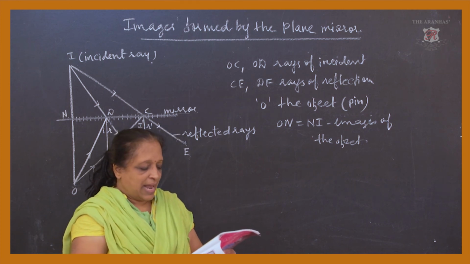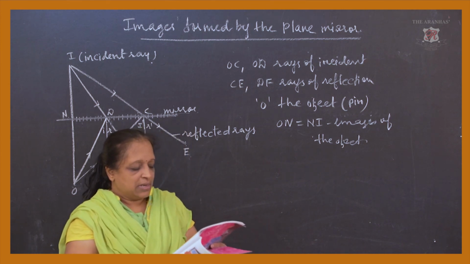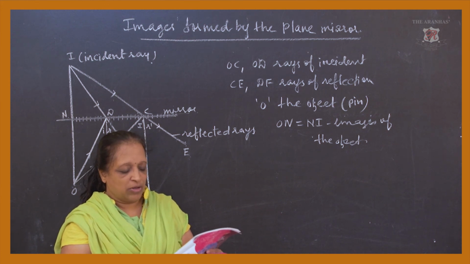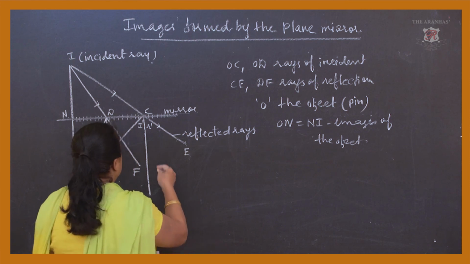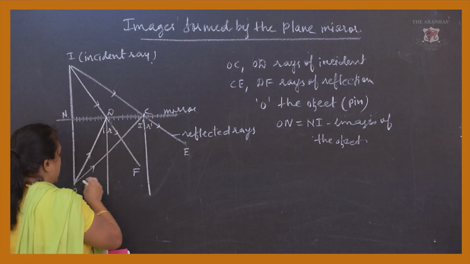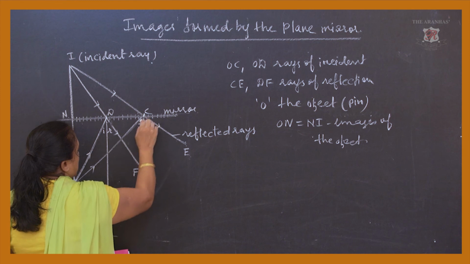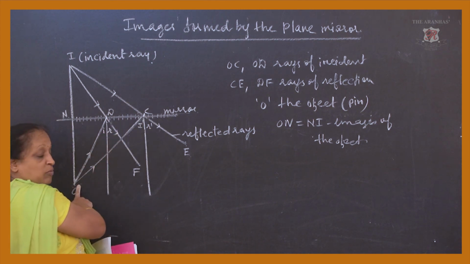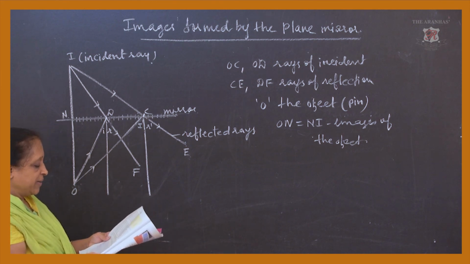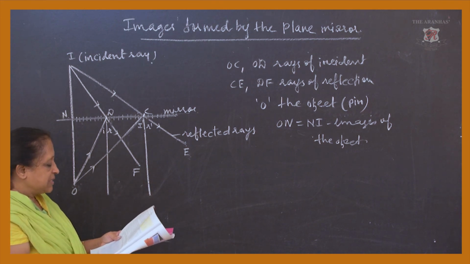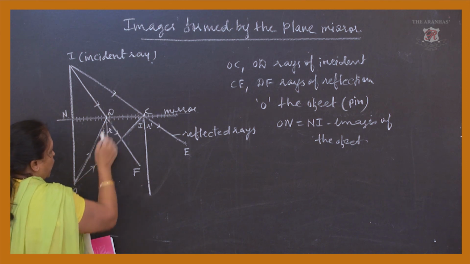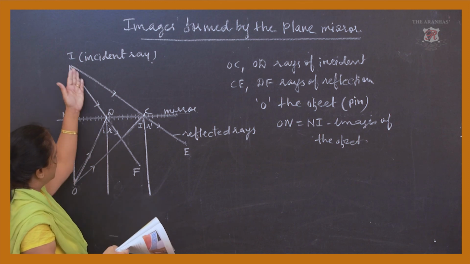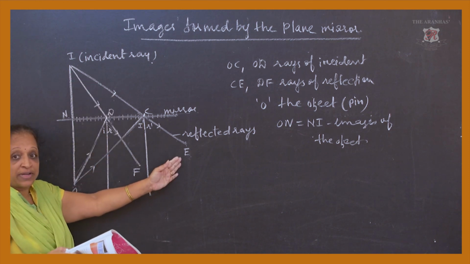Then, like a point, as given in the figure, rays OC and OD from the object are incident on the mirror at C and D. This is point C and this is point D. So these are the incident rays which are falling at two different points, C and D, from the object O, and reflected. Then we have CE and DF. Rays are falling at these points, and again these rays are getting reflected. Even you will find here the extended part of it.